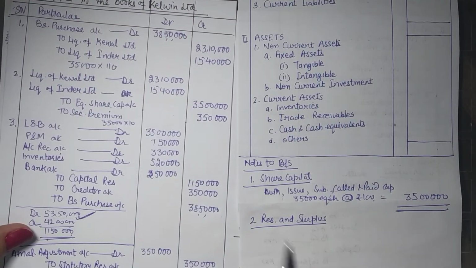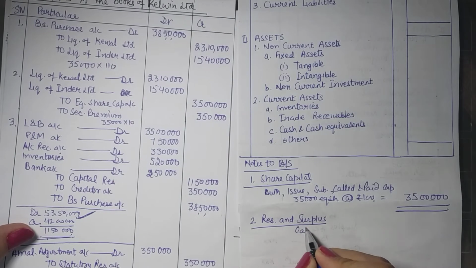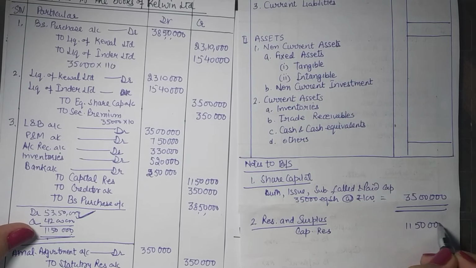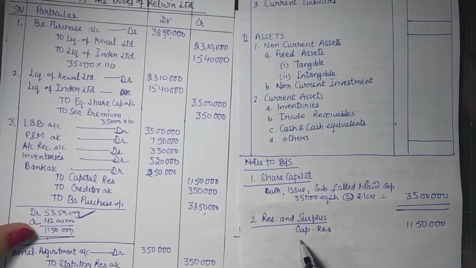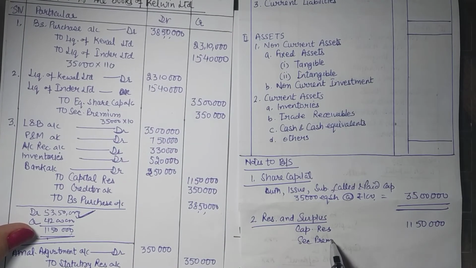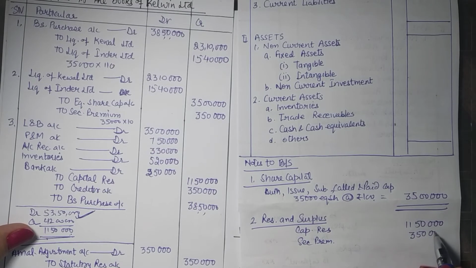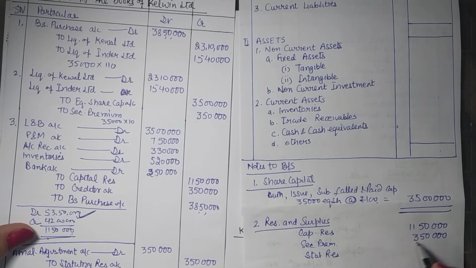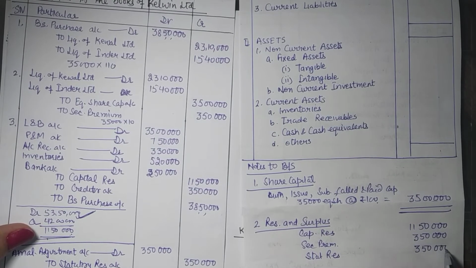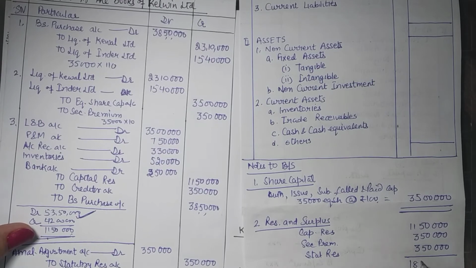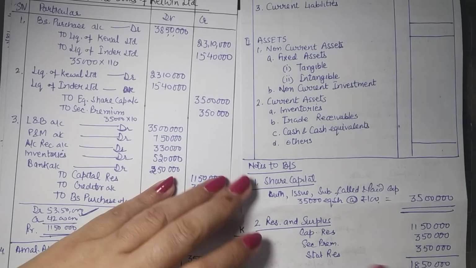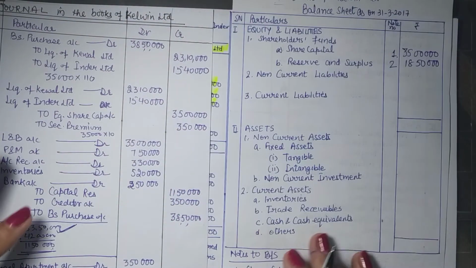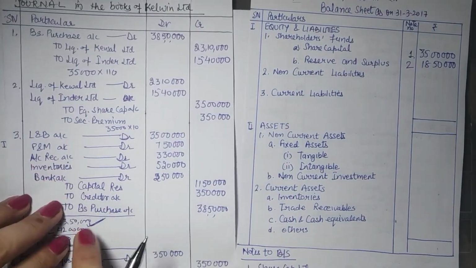So from here we can find out that they have capital reserve of 11,50,000. They have securities premium 3,50,000, and they have statutory reserves to the tune of 3,50,000. So that makes a total of 18,50,000. Now non-current liabilities. So does it have any?